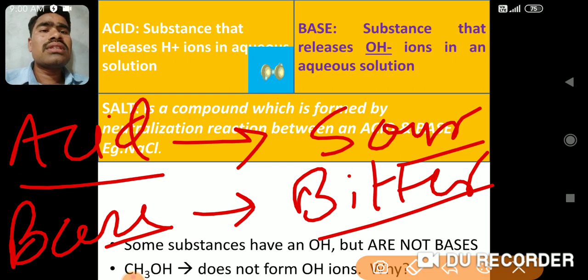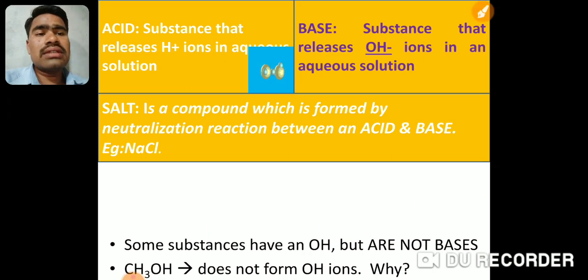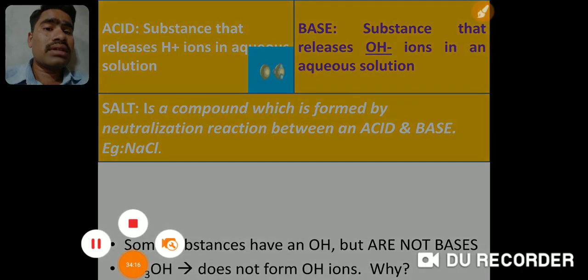So these are the basic things that we have studied, the definitions of acids, bases and salts. I hope these definitions are clear. We'll stop here. We'll study in the next period.